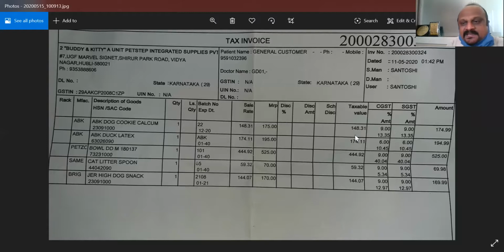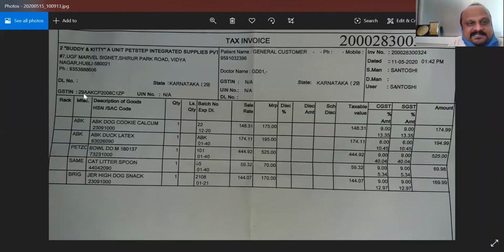If you see the percentage and amount, CGST for the first item is 9% and SGST is 9%, which means the total tax is 18%. Of this 18%, 9% goes to the center and 9% goes to the state. Similarly, for the latex item it is 6 plus 6, so the total tax is 12%, with 50% taken by the central and 50% by the state government. This is how the tax invoice looks.